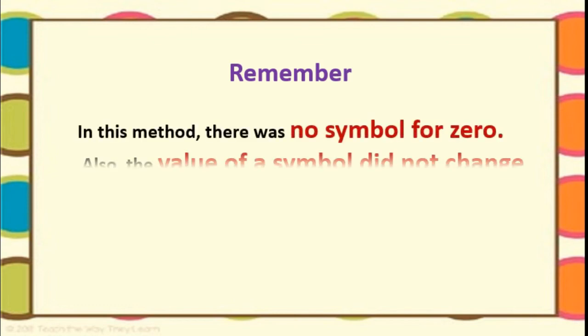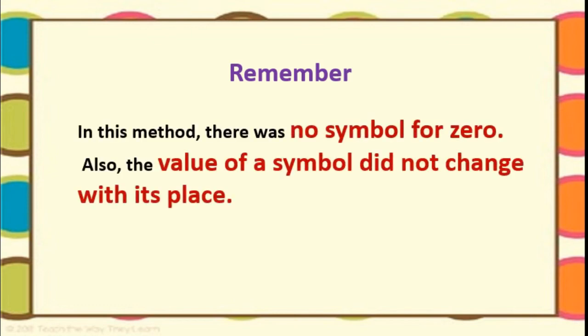Now remember, in these numerals there was no symbol for 0. Okay, and also the value of a symbol did not change with its place. Okay, remember this. And self study you have to do.